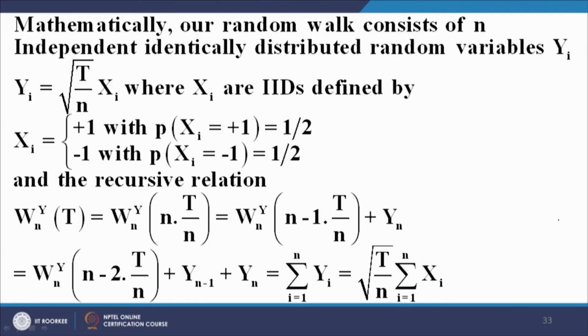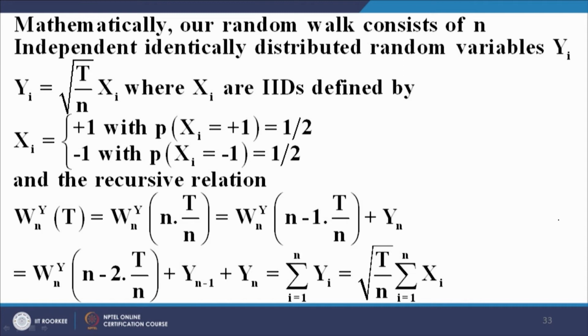Now, we are talking about the y random walk, which can take the values plus minus under root t upon n with equal probabilities. So, our y random walk is a sequence of independent identically distributed variables. Please note y1, y2, y3 continue to be independent because of x1, x2, x3 being independent.